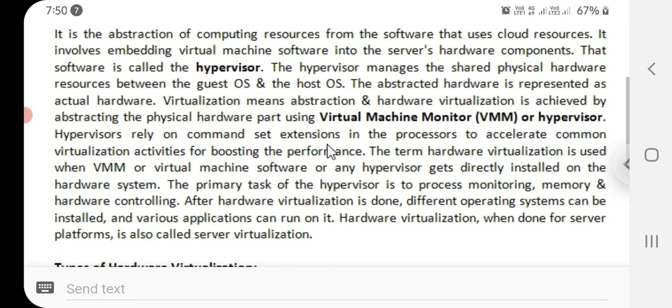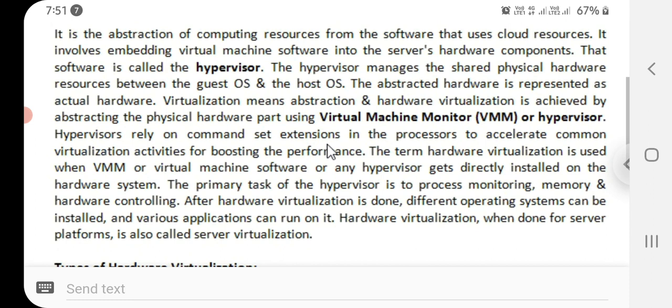The term hardware virtualization is used when a VMM, or virtual machine software, or any hypervisor gets directly installed on the hardware system. The primary tasks of the hypervisor are process monitoring, memory, and hardware controlling. After hardware installation is done, different operating systems can be installed and various applications can run on it. Hardware virtualization, when done for server platforms, is also called server virtualization.